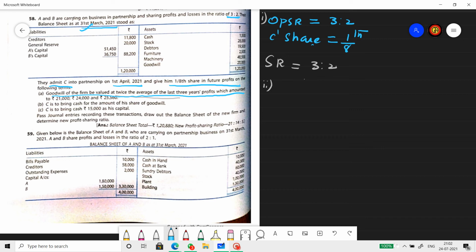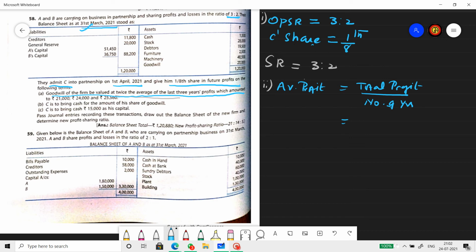So let us find the value of the goodwill using the average profit method. Average profit equals total profit divided by number of years of profit. Now, total profit, we need to add that amount.